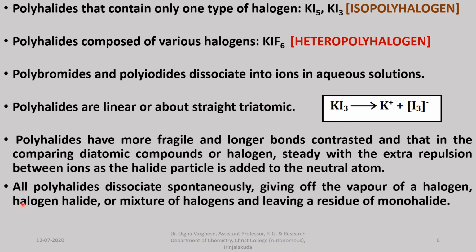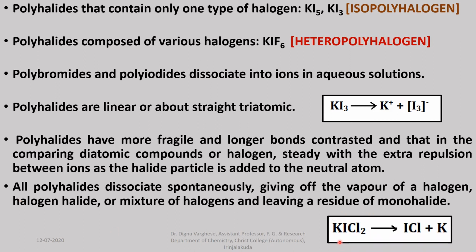All polyhalides dissociate spontaneously, giving off the vapor of a halogen and halogen halide or a mixture of halogens, and leaving a residue of monohalide. For example, potassium iododichloride dissociates spontaneously into iodine monochloride and potassium chloride. So they can be dissociated into different groups.